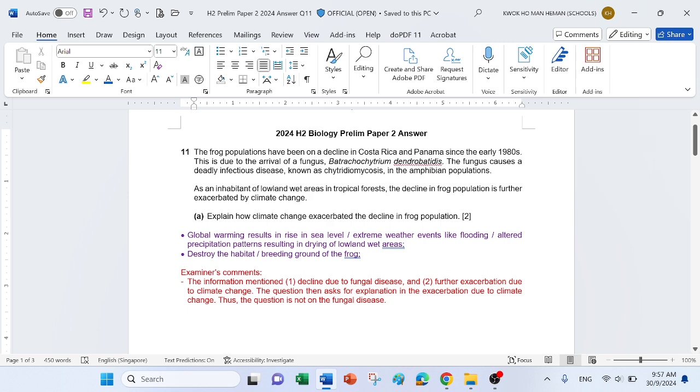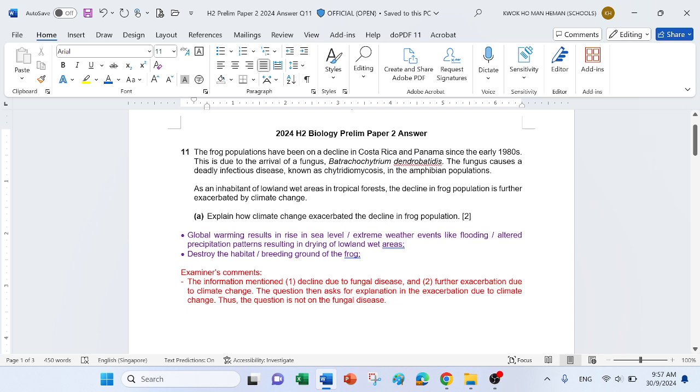tropical forest. Okay, then the question asks how climate change further affects the population and causes some more decline. So is the question asking about the fungal disease?